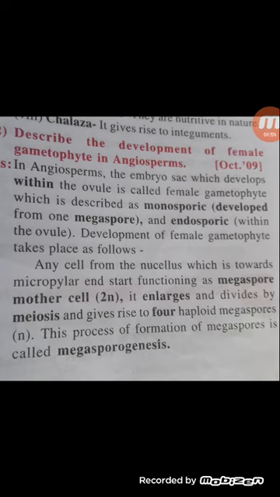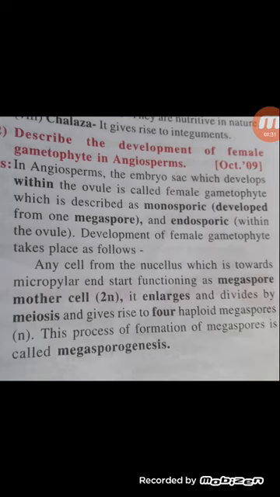Okay, so the first thing, you define what is female gametophyte. Second, what is megasporogenesis? Any cell from the nucellus which is towards the micropylar end starts functioning as megaspore mother cell.